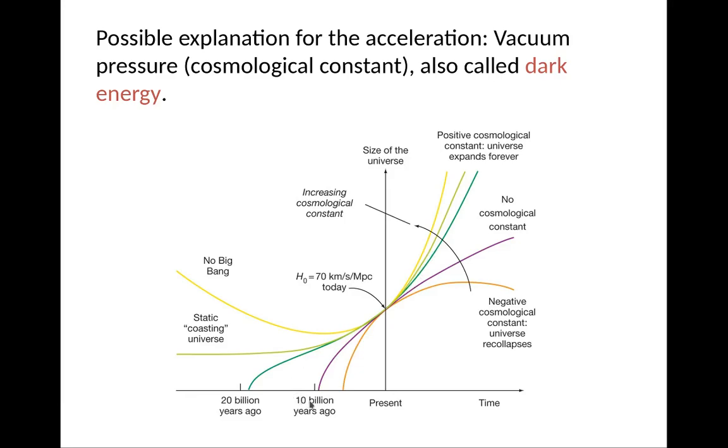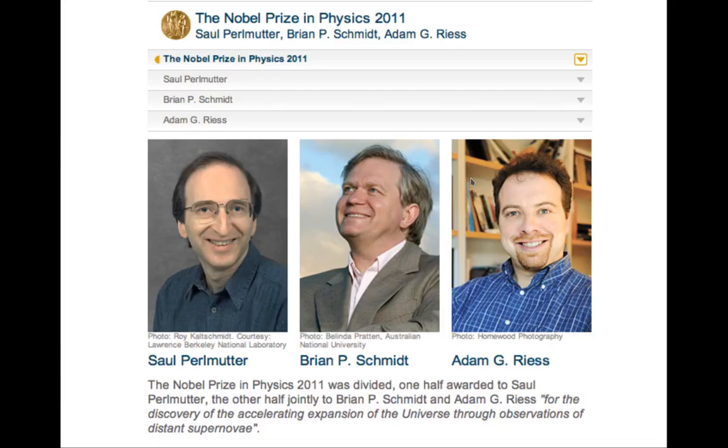Because of this cosmological constant, and because the universe is flat, the universe will expand forever. These three people won the Nobel Prize in 2011 for this: Saul Perlmutter, Brian Schmidt, and Adam Riess, for using observations of supernovae to deduce the accelerating universe.